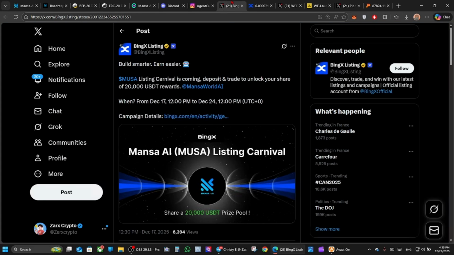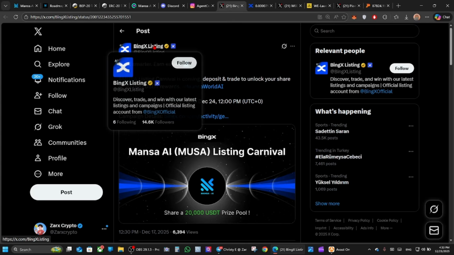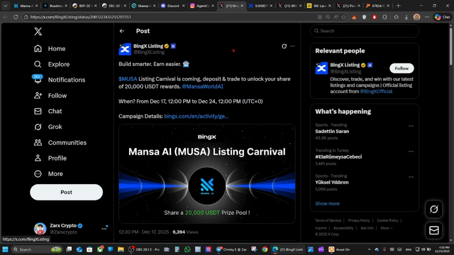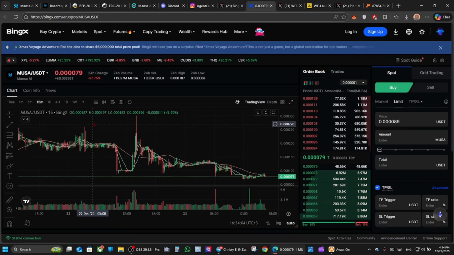Now let's jump to the listings, starting with BingX. The first post I checked is on Twitter. This is the official BingX Listing account sharing this post: Build smarter, earn easier. MUSA Listing Carnival is coming. Deposit and trade to unlock your share of 20,000 USDT rewards. Here you can check the timeline, and you can check the campaign details from here. And this is the official link of BingX spot trading of MUSA over USDT.